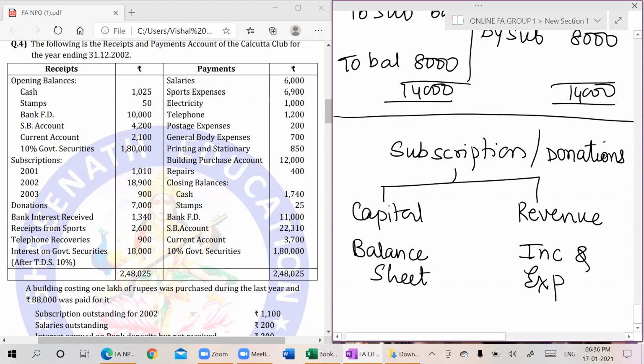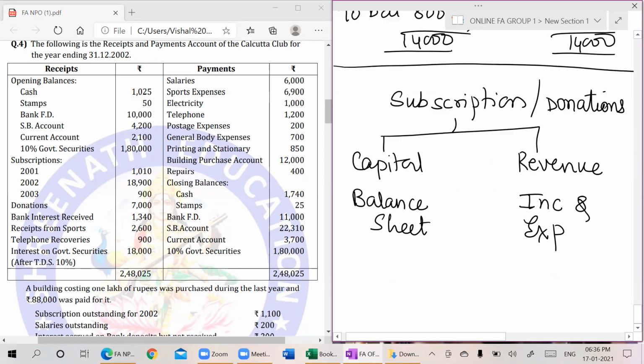Similarly, for donation, there is nothing called just donation. If it is a general donation, which they can use for any purpose, then it is called revenue. But if it is given for a specific fund, such as a building fund, sports fund or temple fund, then that is called capital because the use is restricted. Okay, this was very important, crucial.